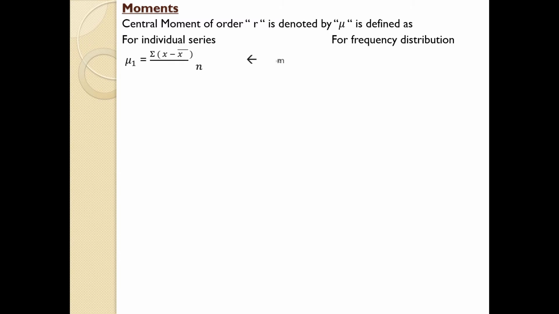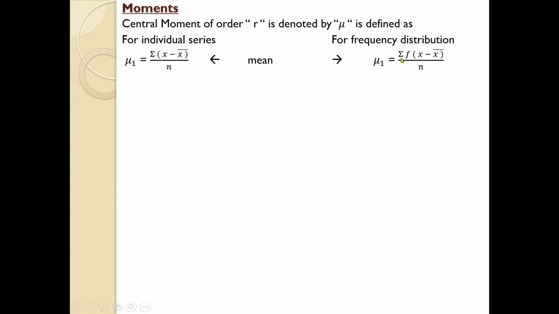See, the first equation is mu1. Mu1 means this equation is used to measure the mean of the distribution. So the equation is sigma (x minus mean) divided by n. X minus mean means deviation. This is in case of an individual series, but in case of a discrete series, we will be having frequency.